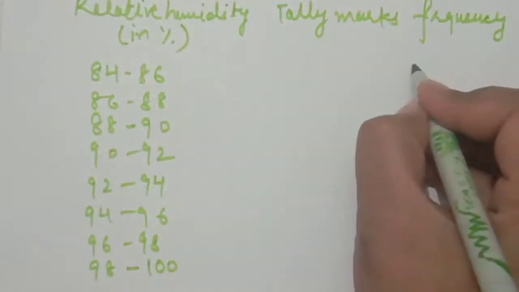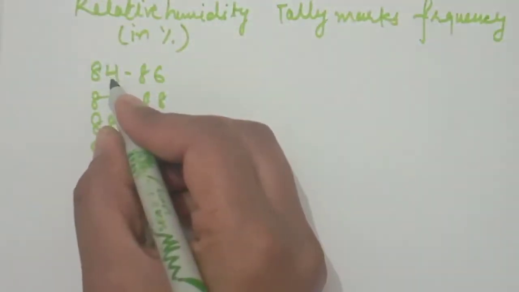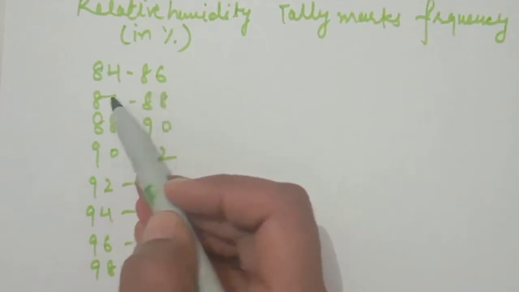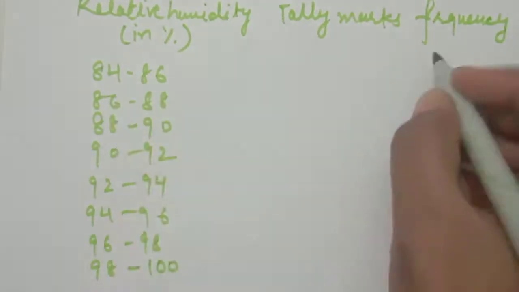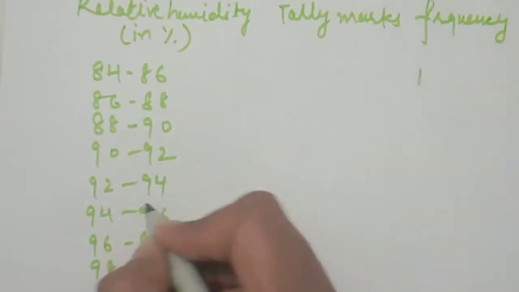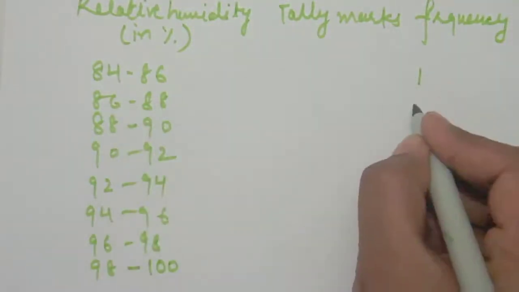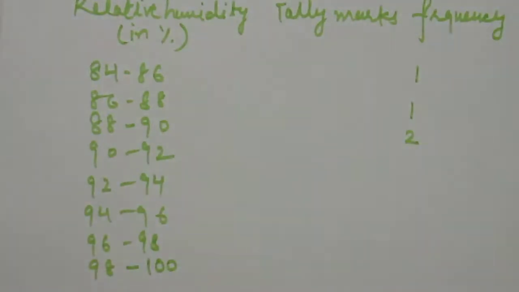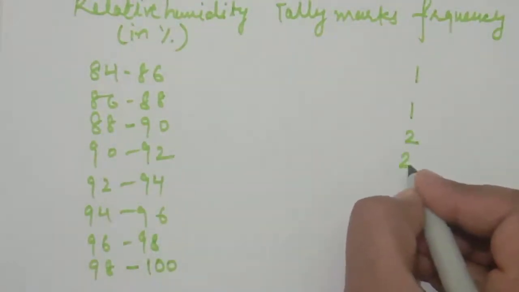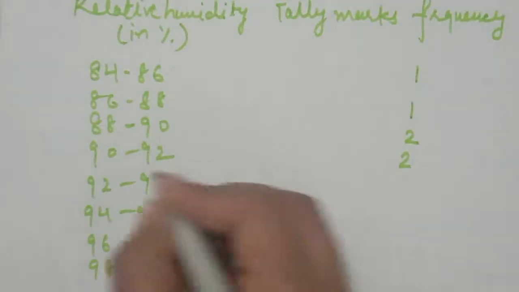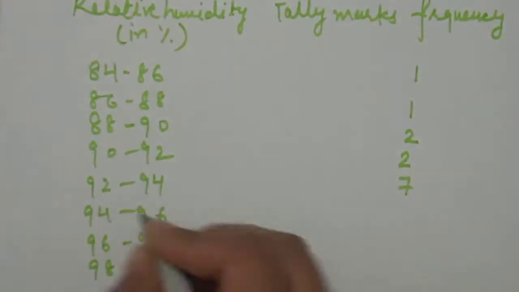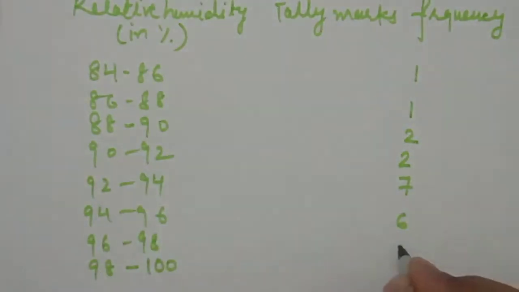Now the frequency for the humidity of 84 and 85, because 86 is not included here, 86 is included in the next interval. So the frequency is 1 day, and then again 1 day. In the third interval, 2 days, and then 2 days, and then for 92 to 94, 7, and then 6, and then 7, and then 4.